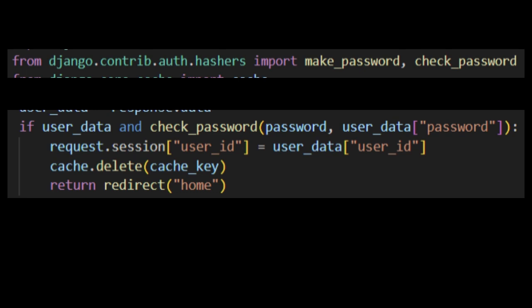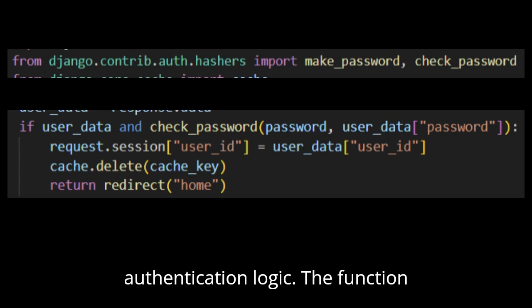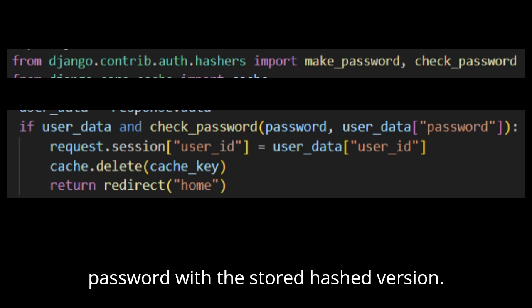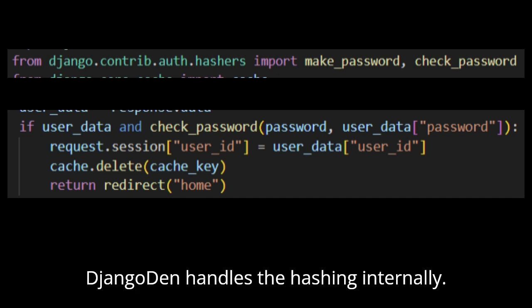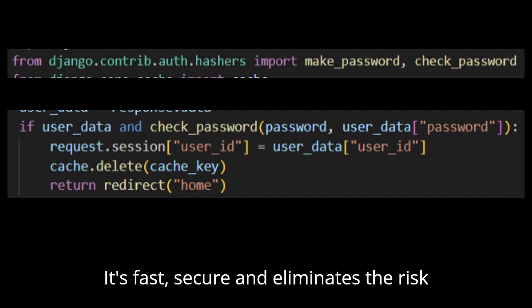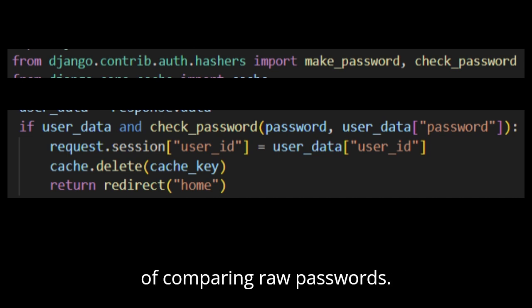Next, we have the secure password verification on login. Our function signin view in views.py is the authentication logic. The function check_password compares the entered password with the stored hashed version. Django then handles the hashing internally. It's fast, secure, and eliminates the risk of comparing raw passwords.